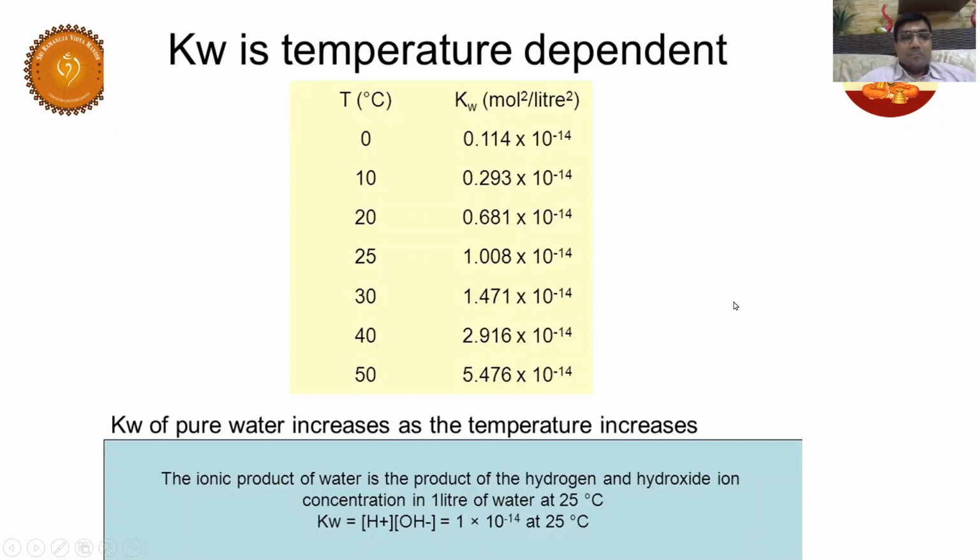Ujjwal, why is it increasing? Sir, because the concentration increases. Yes, the concentration of what? H plus and OH minus ion concentration is increasing when you heat it. I hope you understood.